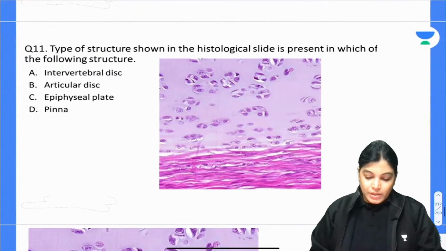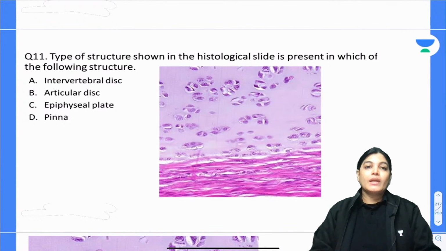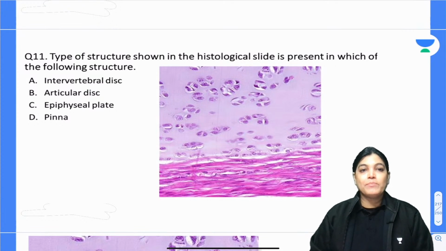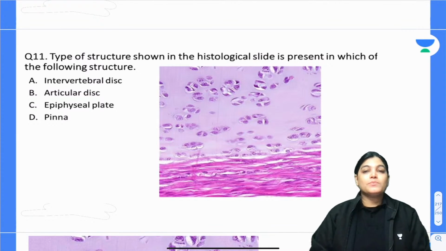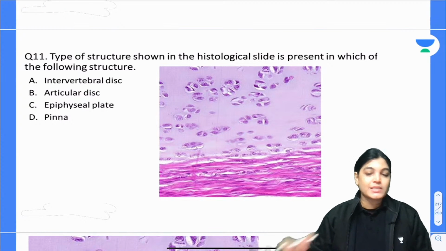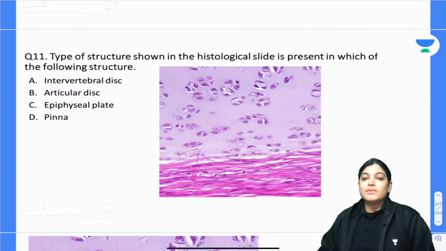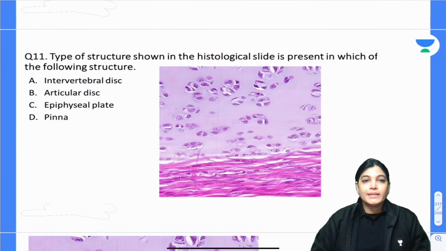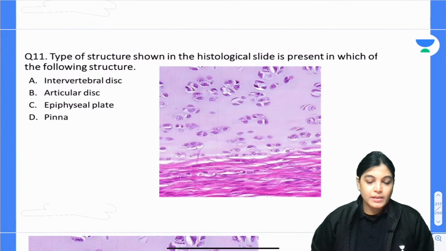Now let's move on to question number 11. The type of structure shown in the histological slide is present in which of the following structures? Intervertebral disc, articular disc, epiphyseal plate, or pinna. My dear aspirants, firstly you have to identify the histological slide and then mark the right answer, which is the correct example of the presence of this histological slide. What is the correct answer, my dear aspirants? Please mark the correct answer.